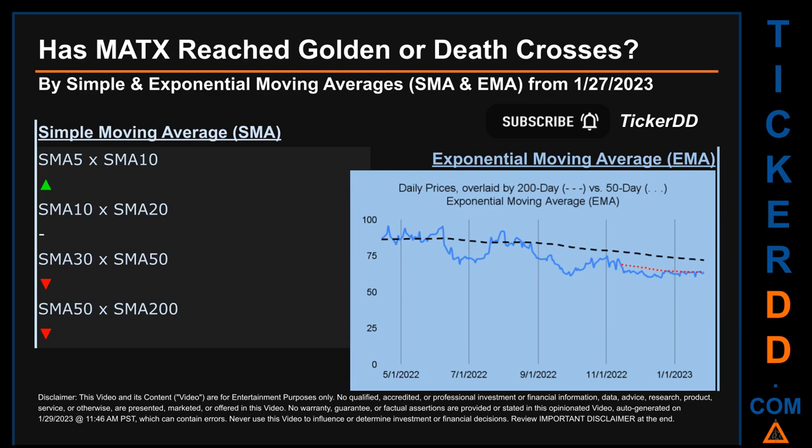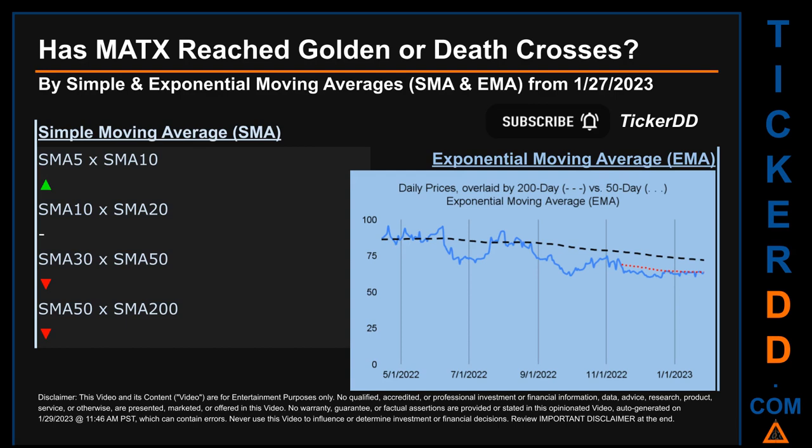If no crossing can be seen, then no signal could be had. The blue line is daily end-of-day prices. For simple moving average, by comparing 50 to 200 days, we found a bearish death cross signal because the 50-day SMA crossed below the 200-day.